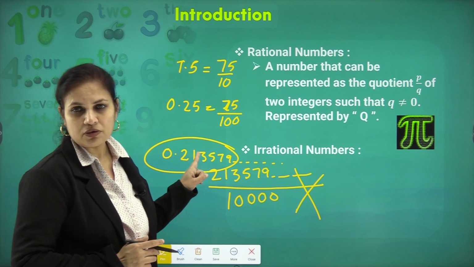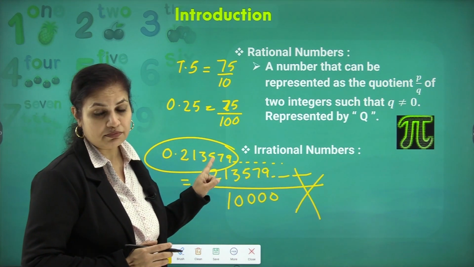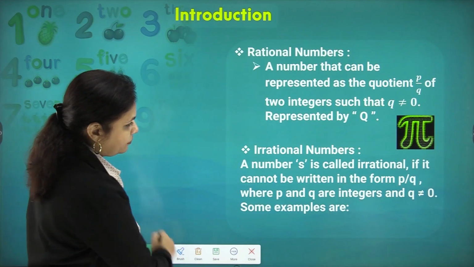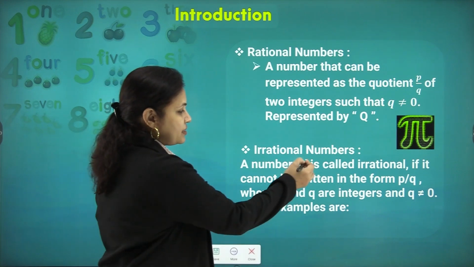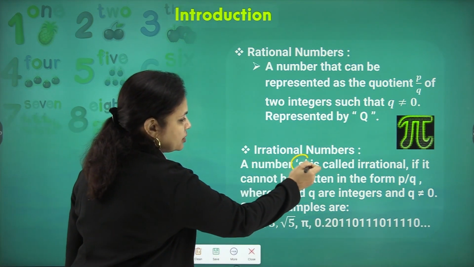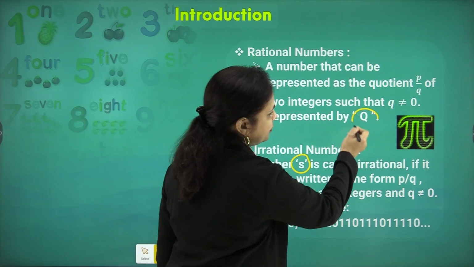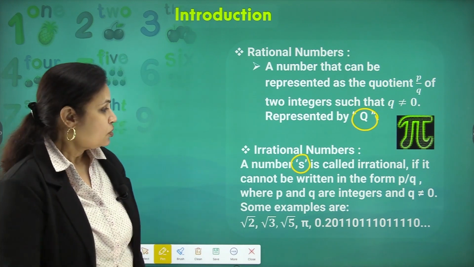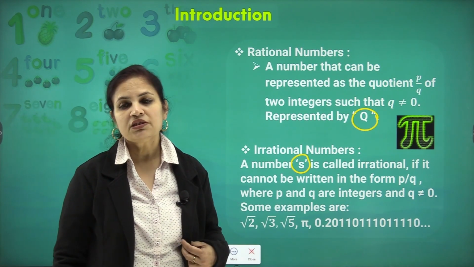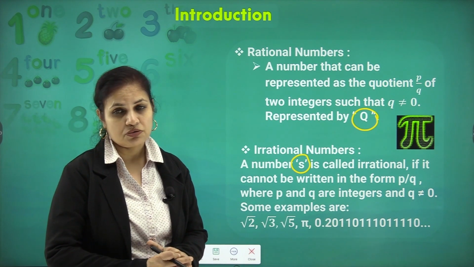We'll learn more about irrational numbers, and where we get these irrational numbers. The symbolic representation of an irrational number is S, and the symbolic representation of a rational number is Q. So a number S is called an irrational number if it cannot be written in the form of P upon Q, where P and Q are integers and Q is not equal to 0.